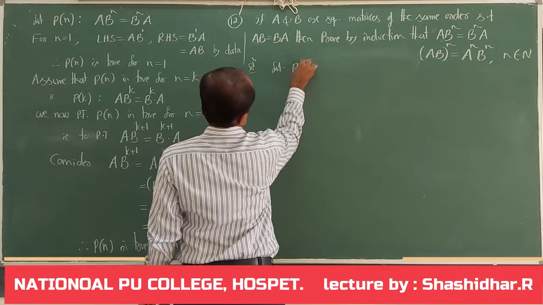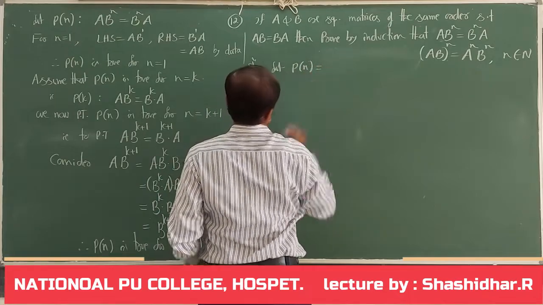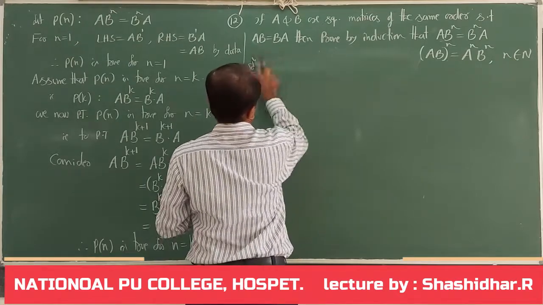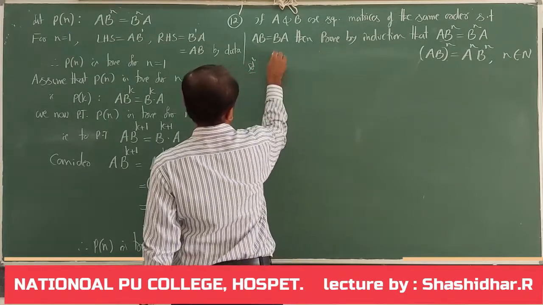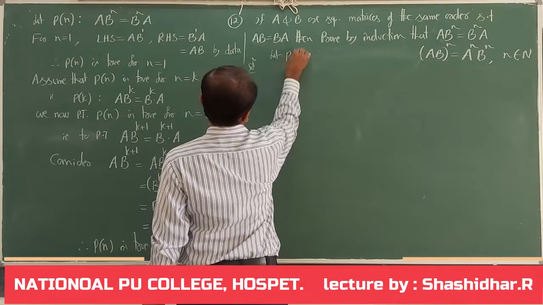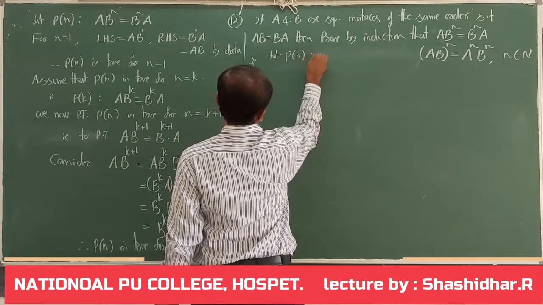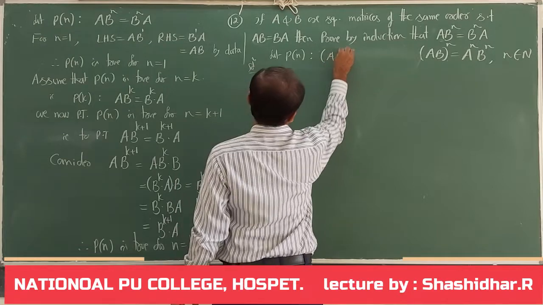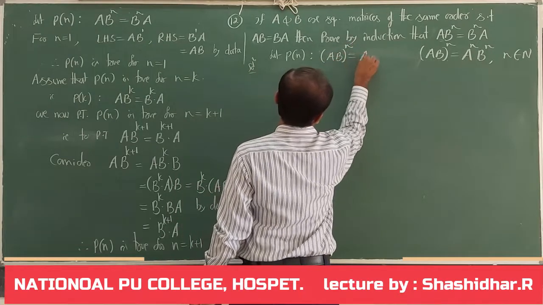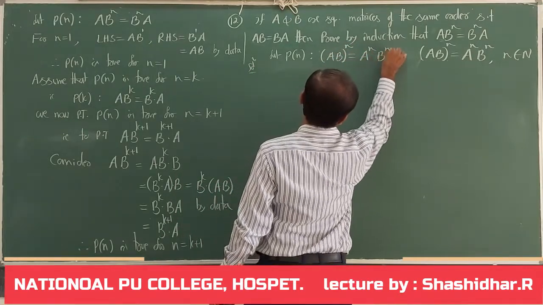Let Pn be ab whole to the power of n is equal to a to the power of n into b to the power of n.